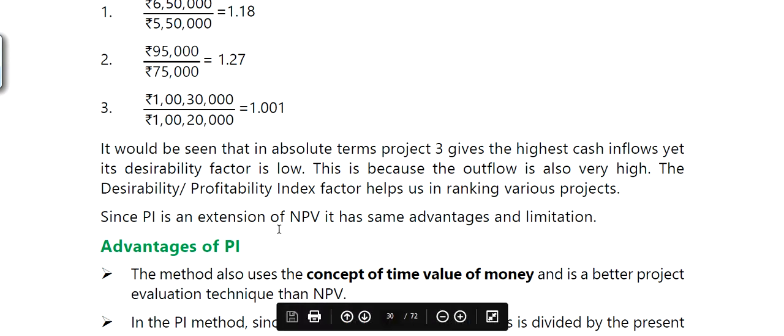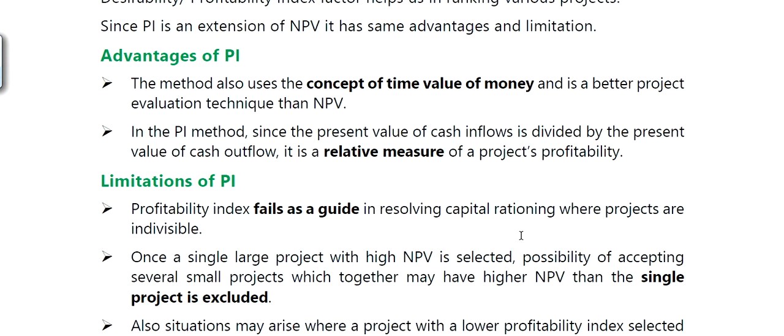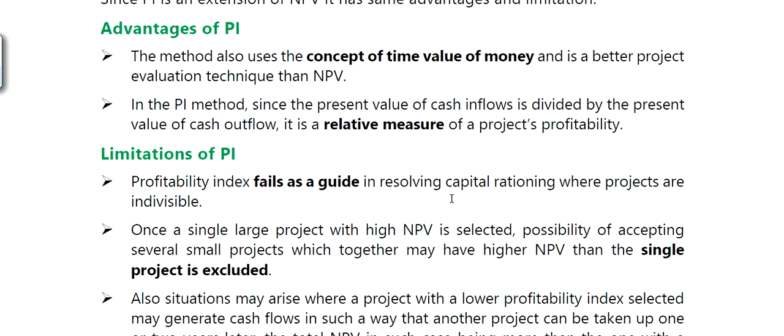Since PI is an extension of NPV, it has some advantages and limitations. What are the advantages? This method also uses the concept of time value of money, because it is derived from the NPV, right? In the PI method, since the present value of cash inflows is divided by the present value of cash outflow, it is a relative measure of the project's profitability.